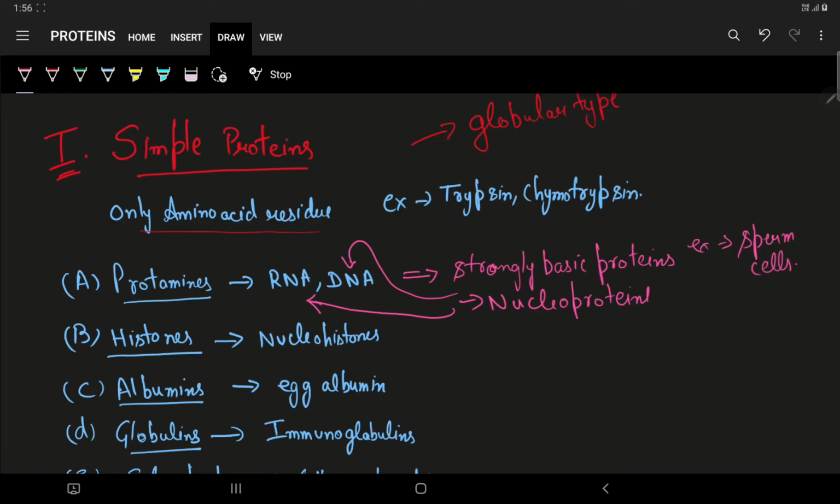The next category is histones. These are somewhat weakly basic proteins, which are soluble in water and insoluble in very dilute ammonia. On hydrolysis, these yield basic amino acids predominantly. Now examples are thymus histones, globin of hemoglobin, nucleohistones of nucleic acid. So these are the examples.